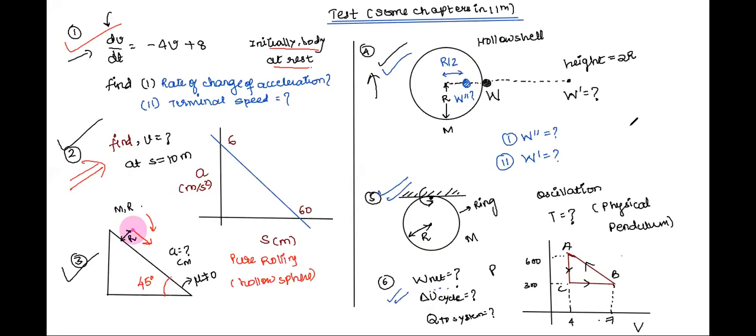If you could solve at least 4 questions from these, or at least you knew how to solve them, your preparation is good. If you have solved at least 3 questions, your preparation is average. And if you have been able to solve less than that, 2 or less, then some more effort needs to be put in. If at least 4 have been done, then good mark, and if 3 have been done, an average mark. This is my point of view.